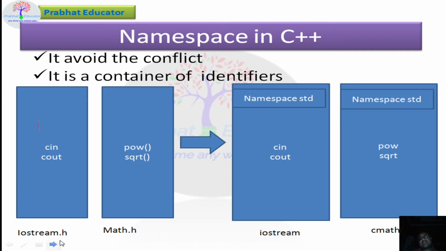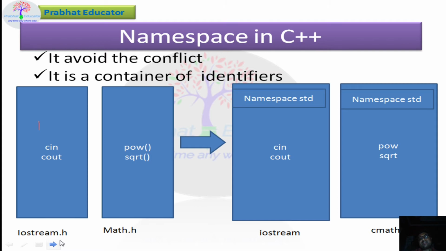Because once you use cout, cin or any function from it, you can't use the same name for another purpose, but namespace gives you the facility that you can use the name for the standard purpose as well as the same name for a different purpose. So here math.h is converted into cmath because it is from C, and the namespace of both is the same.